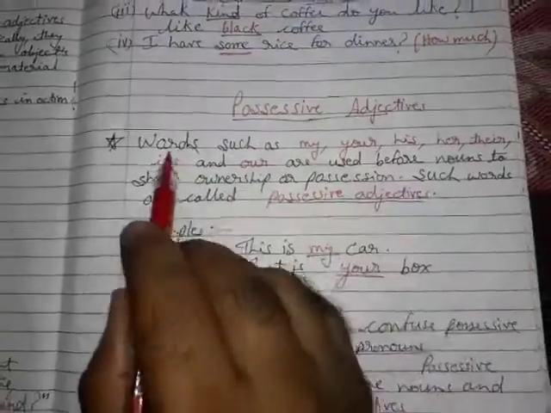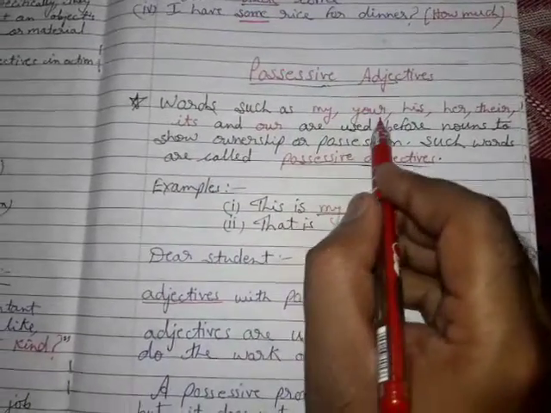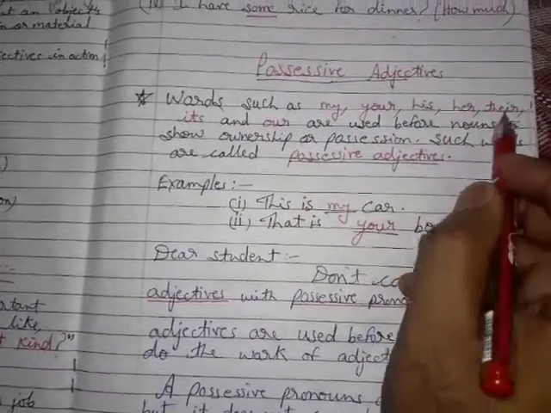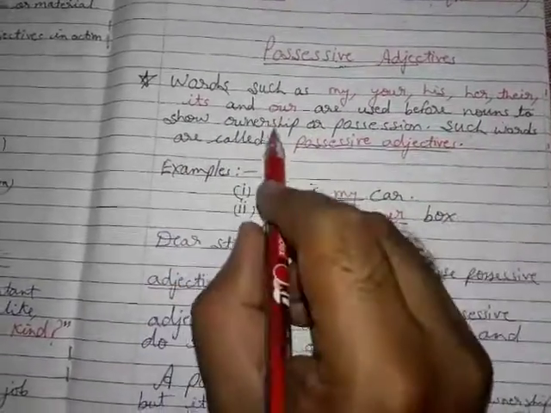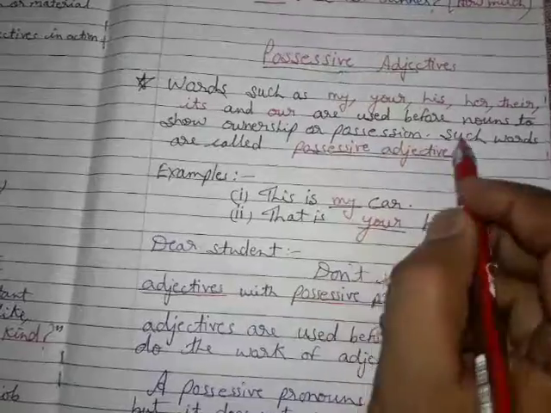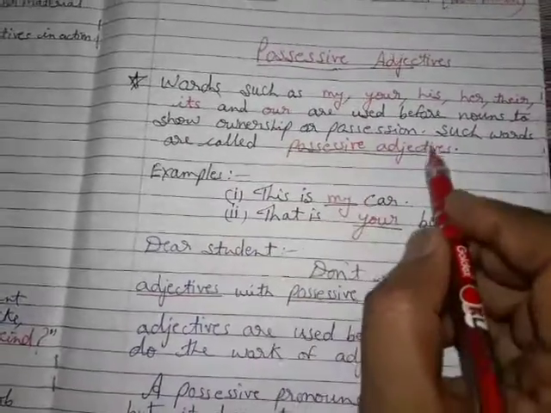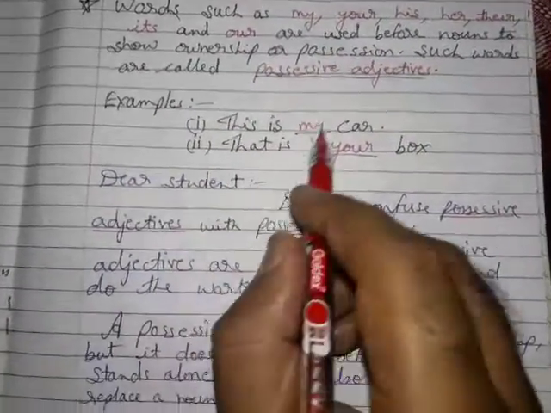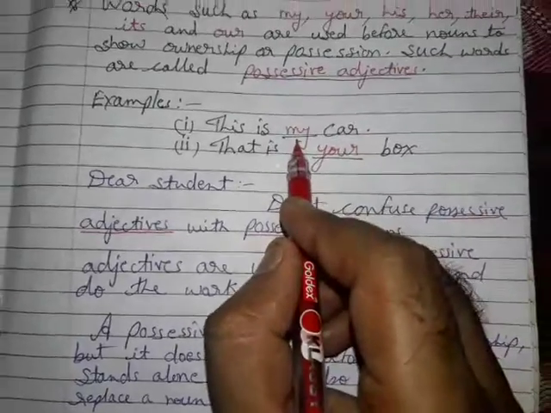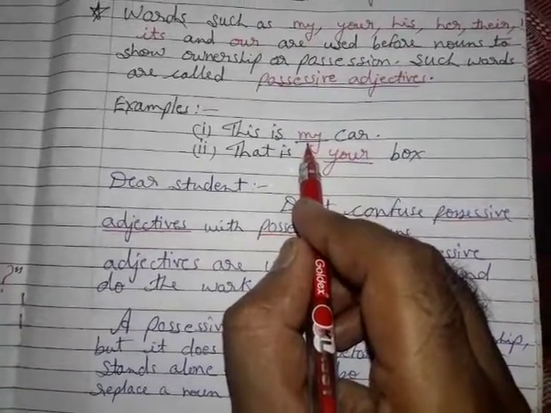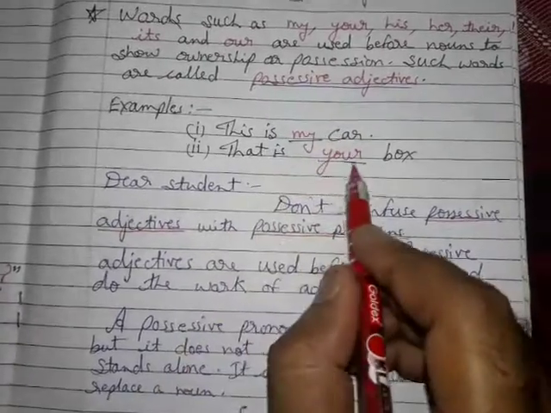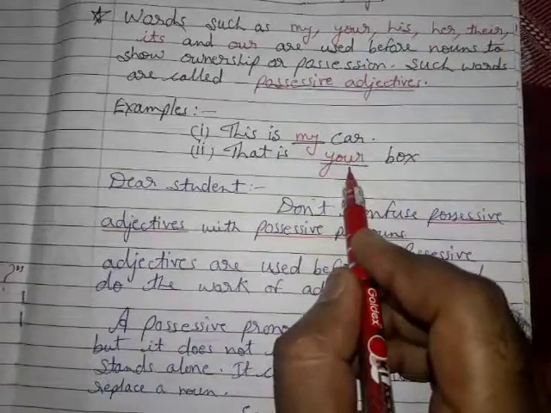Possessive adjectives. Words such as my, your, his, her, their, its and our are used before nouns to show ownership or possession. Such words are called possessive adjectives. Example, this is my car. Whose car? My. So my is a possessive adjective showing the possession of the car. That is your box. So your is a possessive adjective.